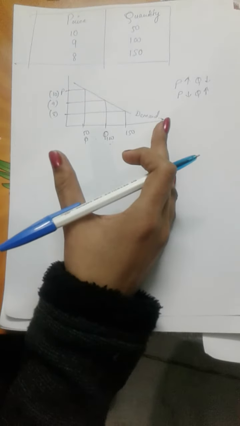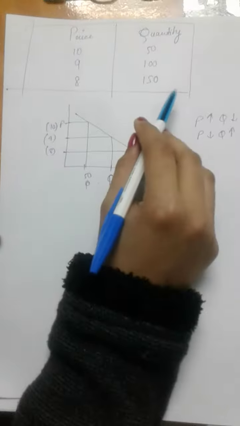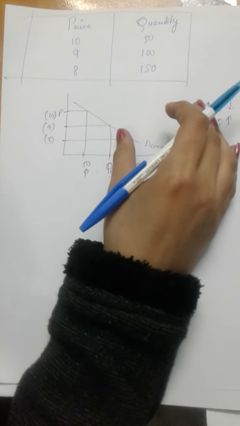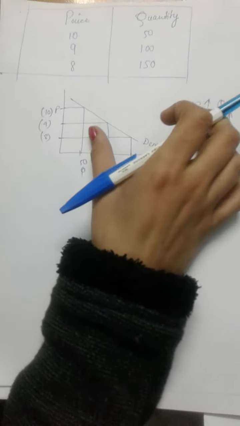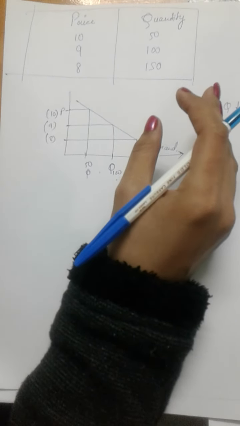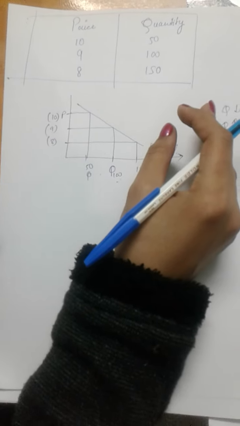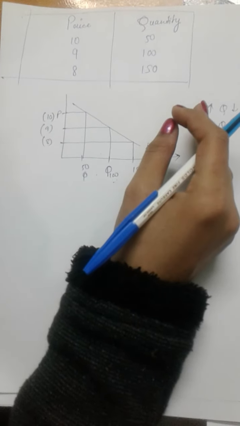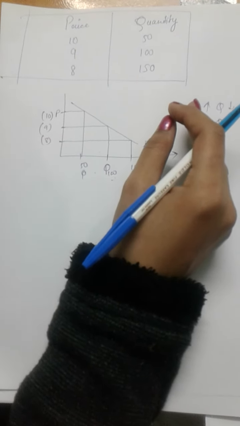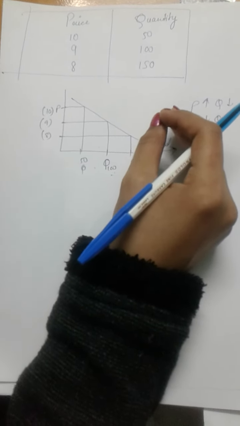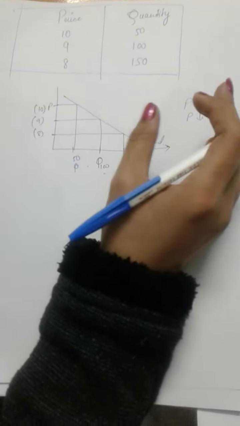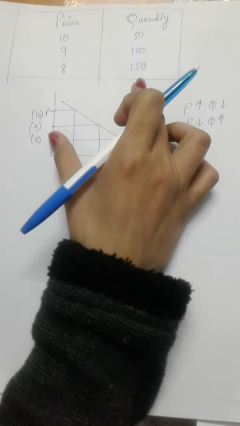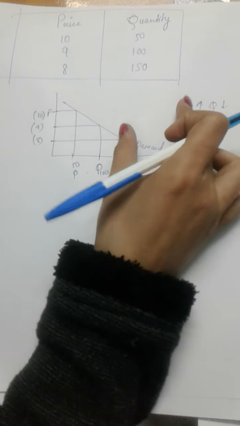So I think that is enough for the demand as well as the law of demand. We will be studying the determinants of demand in our next video. Till that time, it is enough to know what exactly demand and the law of demand are. We will be studying the determinants of demand, and moreover the chapters for class 12 microeconomics. Till that time, keep preparing these topics and we will be helping you in these videos.